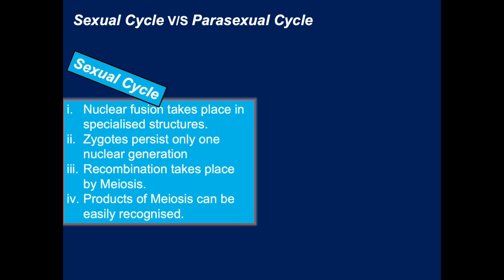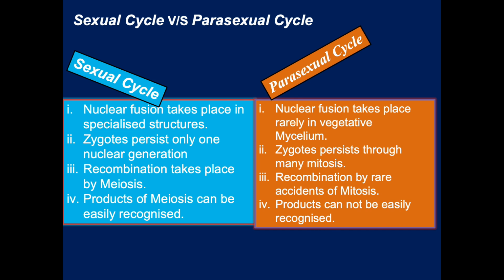There are a number of differences between the sexual cycle and the parasexual cycle. In the sexual cycle, nuclear fusion takes place in specialized structures. On the other hand, in the parasexual cycle, nuclear fusion takes place rarely in the vegetative mycelium. Secondly, in the sexual cycle, zygotes produce only one nuclear generation, but in the parasexual cycle, zygotes persist through many mitoses.